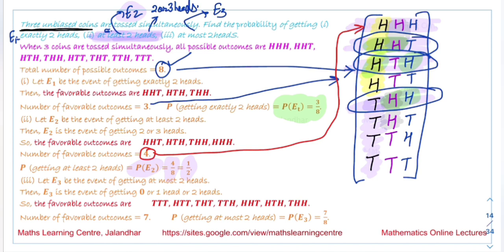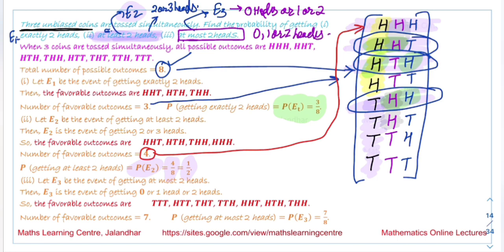For the event E3, we are saying it has at most 2 heads. At most 2 means it can have either 0 heads, or 1 head, or 2 heads.